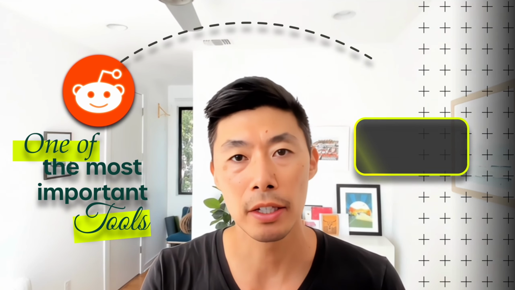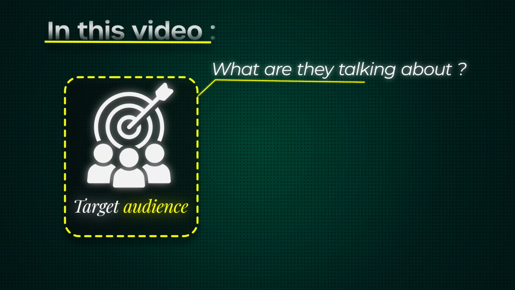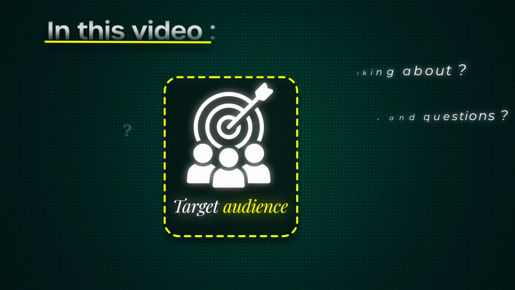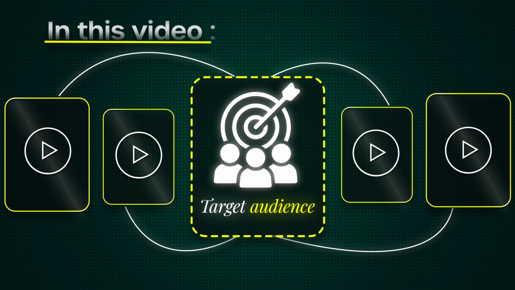Reddit is one of the most important keyword research tools for SEO and AI search, but marketers don't use it to their advantage. In this video, I want to show you how you can identify what your target audience is talking about on Reddit, their problems and challenges, the questions that they have, and then how you can pull in those questions, pull in that data set, and then create content ideas and content from that.